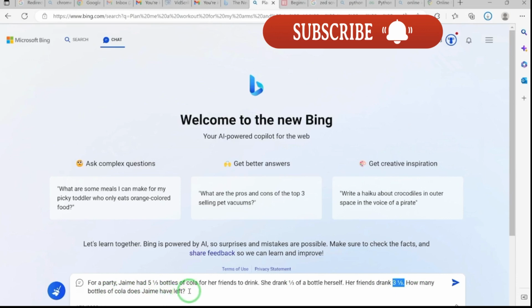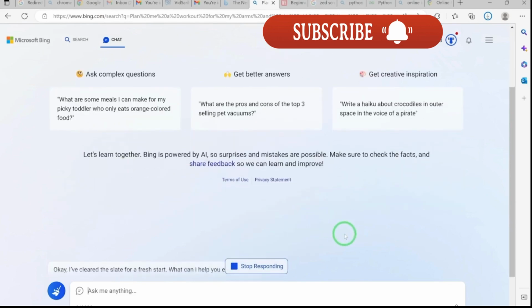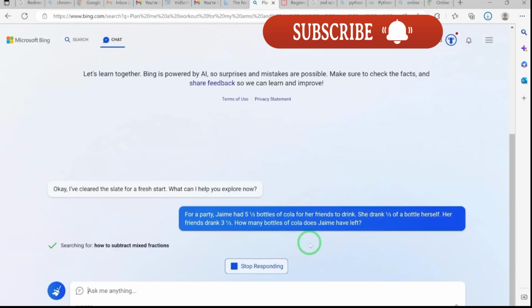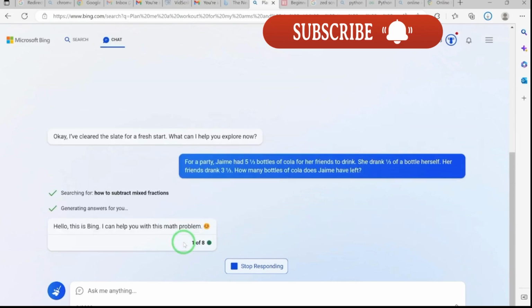I think this is a very technical and critical problem. Only AI can solve this problem at this speed. It will show us the various steps involved. So let's hit enter, and it will automatically understand that we are prompting it to solve this problem. Okay, it's searching for how to subtract mixed fractions. So it has even understood that this is mixed fractions.